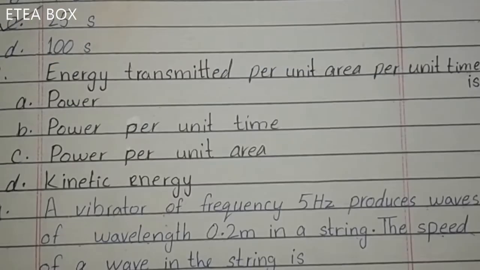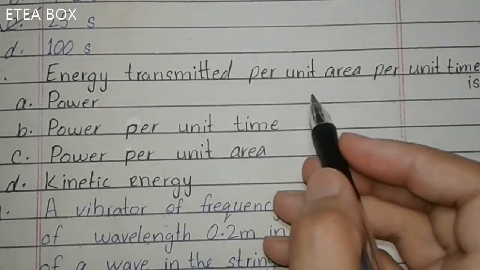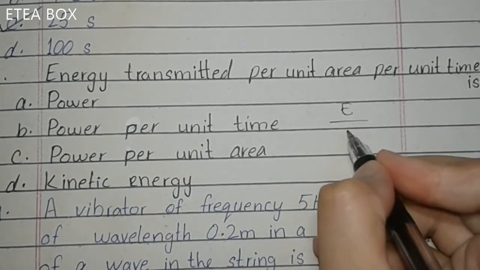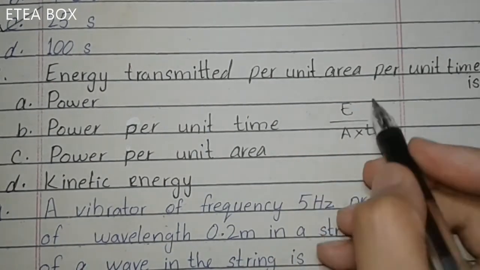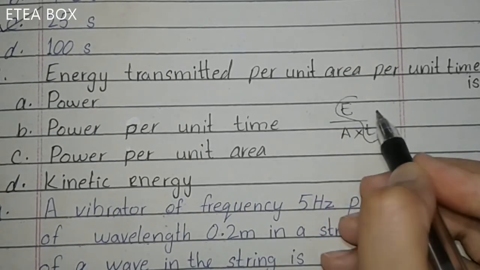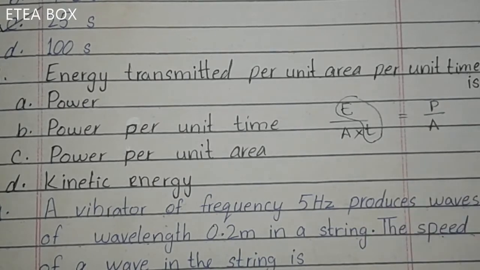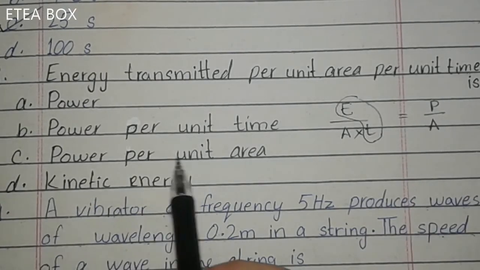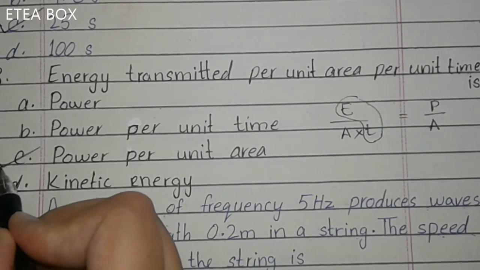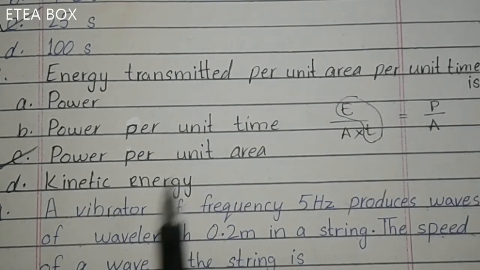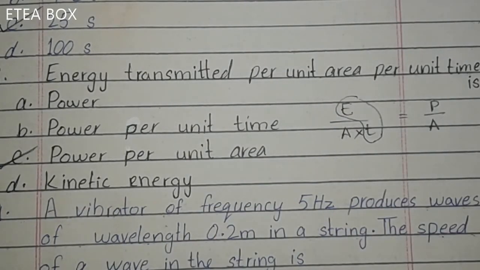Okay. 8. The energy transmitted per unit area per unit time is, here energy divided by per unit area per unit time, and we know that energy divided by per unit time is equal to power. So it will be like power divided by area. Now look here, power per unit area. So here option C is correct. Energy per unit area per unit time is equal to power per unit area.